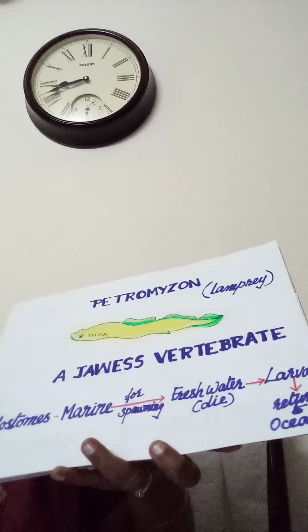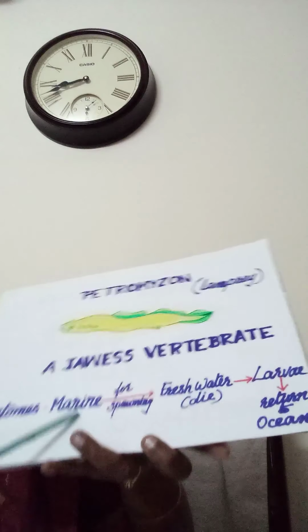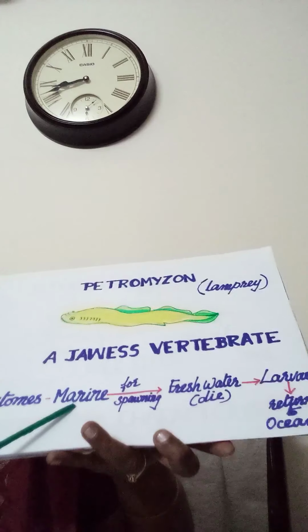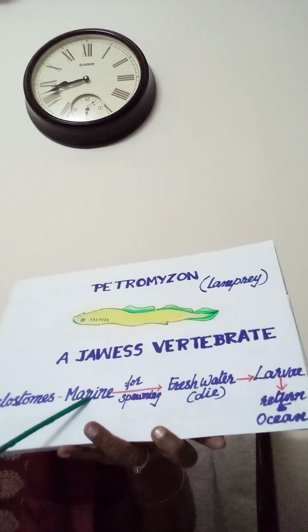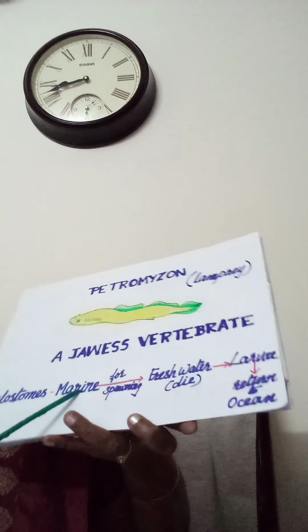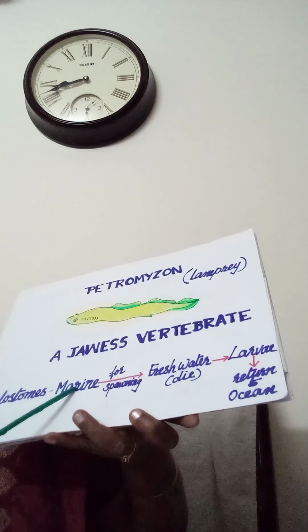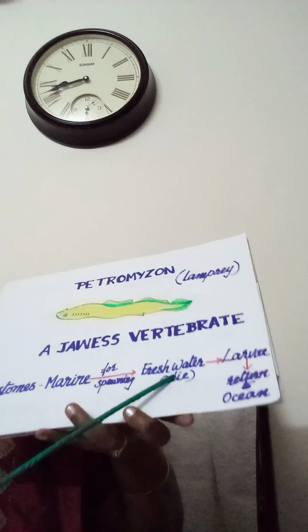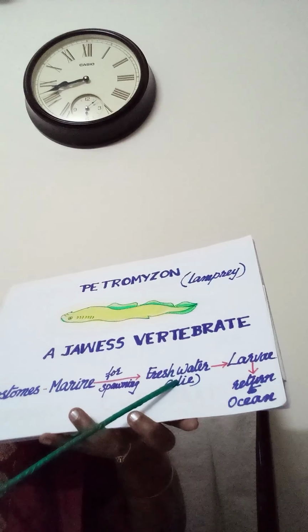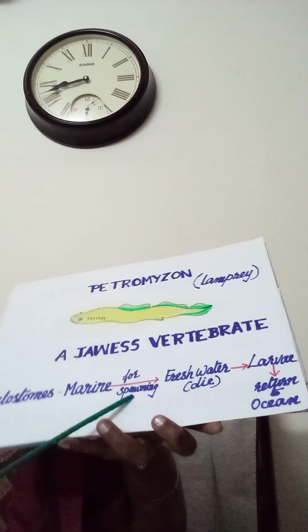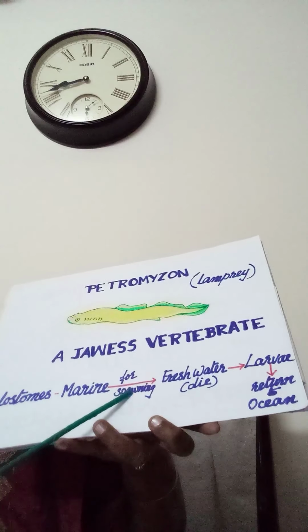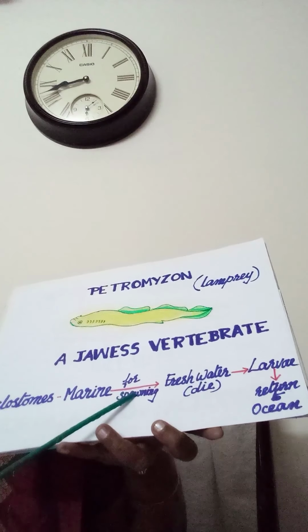Then the cyclostomes are marine. They are present in the marine water. Then they will be migrating to fresh water for spawning. Spawning meaning for breeding, for laying eggs.